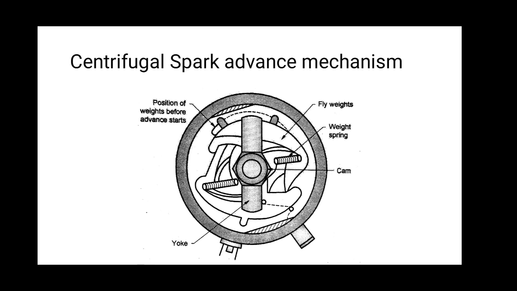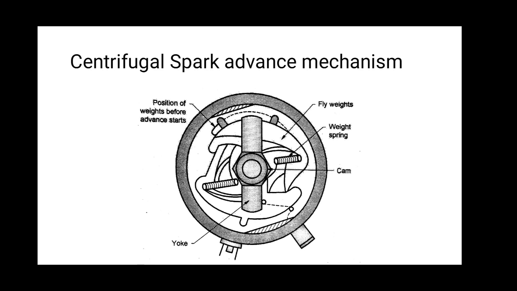Centrifugal spark advance mechanism. The figure shows the components of the centrifugal spark advance mechanism. There is a flyweight, weight spring, and cam and yoke. The speed advance is obtained by attaching the breaker to the weight.